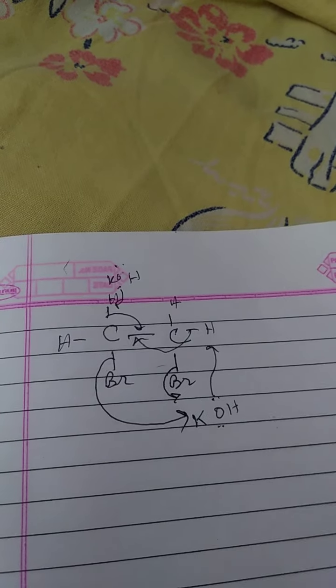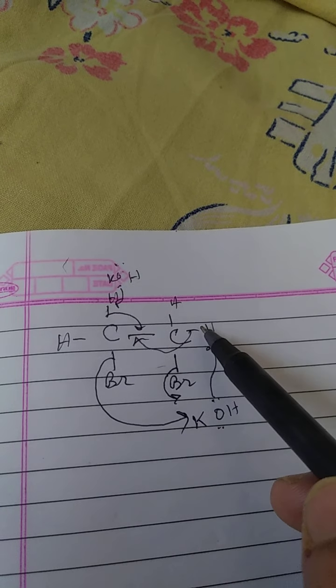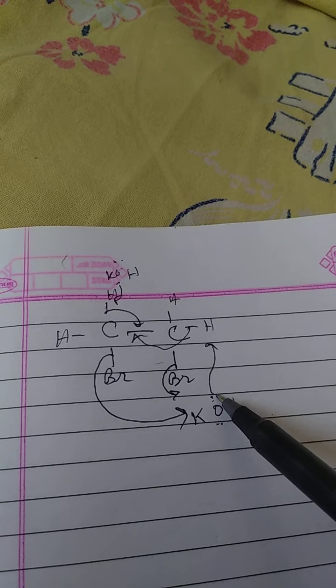I'll show you the process once more. So here we see in 1,2-dibromoethane, KOH attacks the hydrogen, because it has a lone pair.